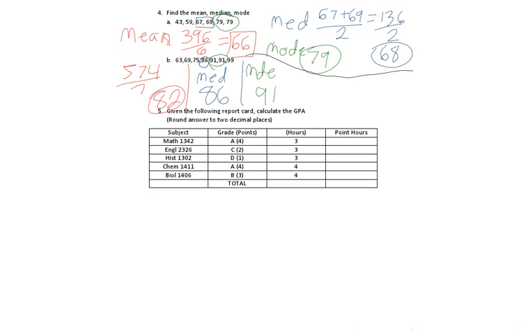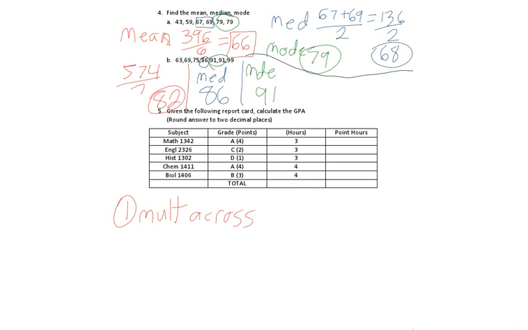Alright, question 5. I want to calculate the GPA of this student. So there's 4 steps to this. Well, actually, no, 3 steps. 2 of the steps are the same. Step number 1 is multiply across.